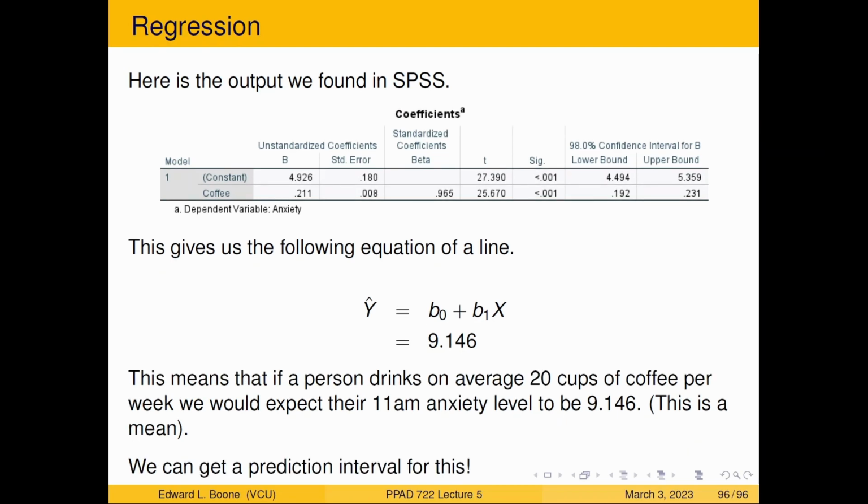So what we're going to do is move over to SPSS, and we're going to look at how to get not only predictions and a picture with the prediction lines on it, but we can also get the actual prediction intervals for a person with 20. All right, so let's move over there.